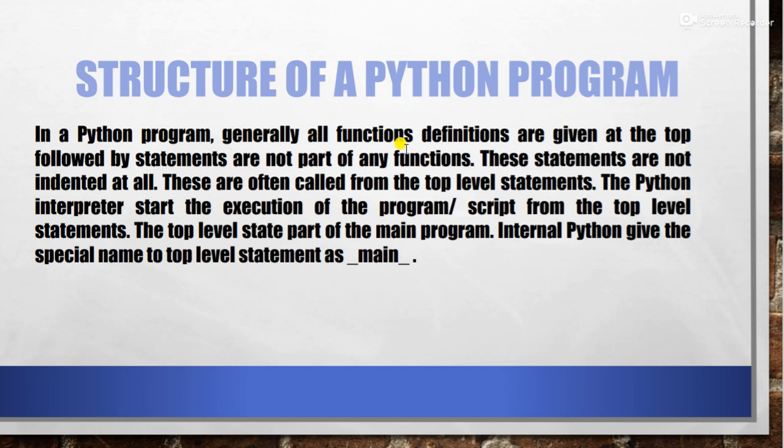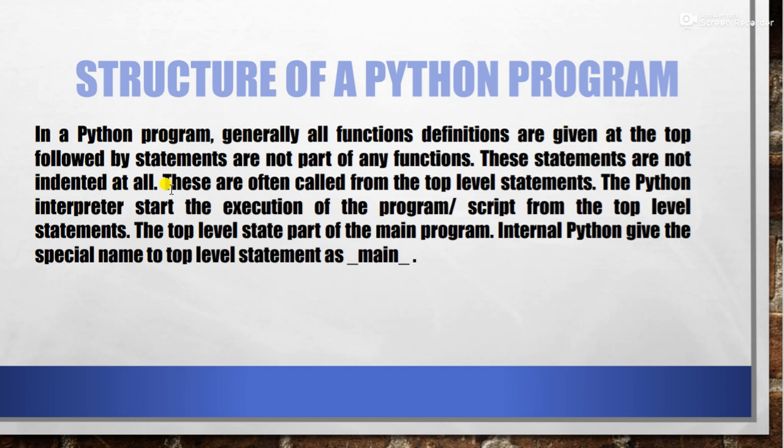After that, whatever statements we write which are not part of the functions are called top level statements. It is also given that these statements are not indented at all, meaning no indentation has to be given for those statements.